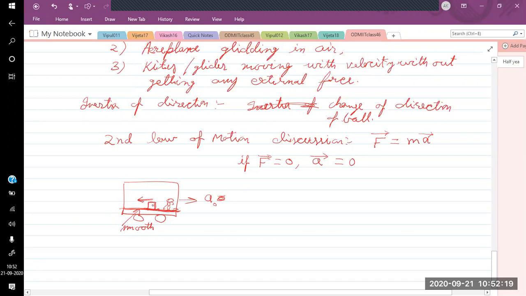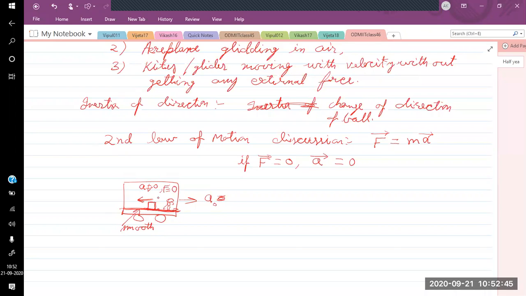So the acceleration of this object is non-zero, but the force in the horizontal direction on the object is zero. So the first law is not applicable inside this frame. If the first law is not applicable, the second law cannot be applied inside this bus either. So the first law is for defining the inertial frame.